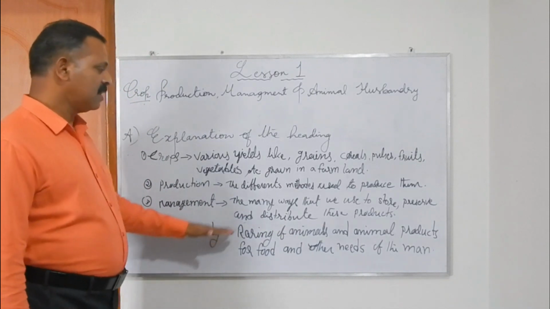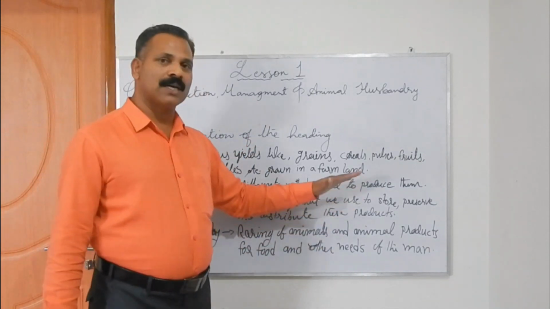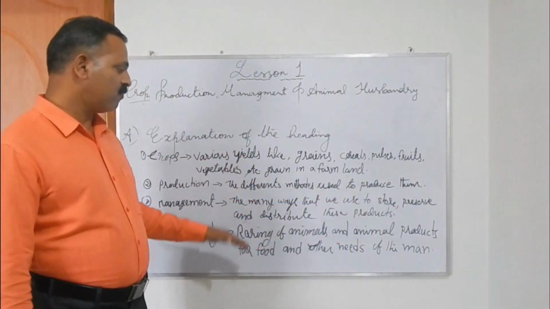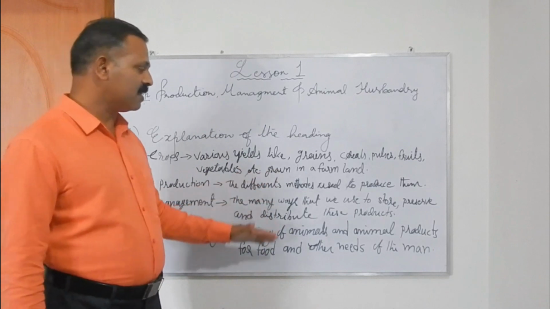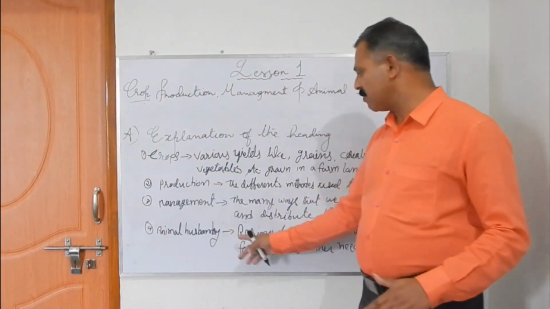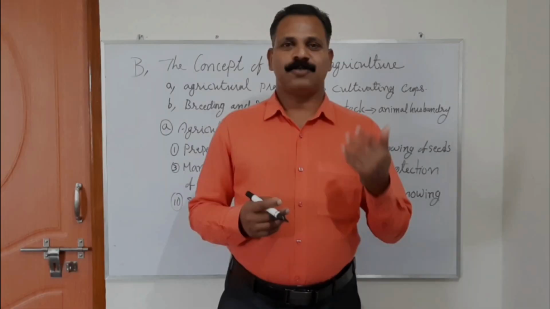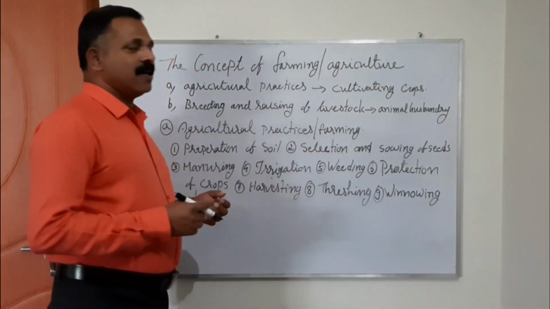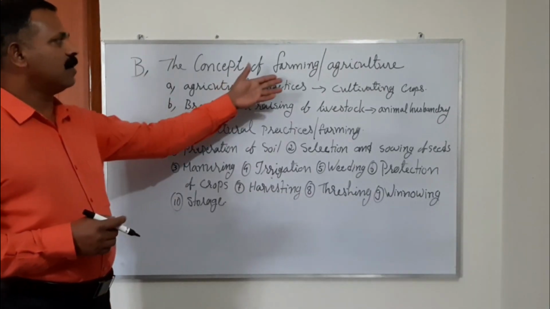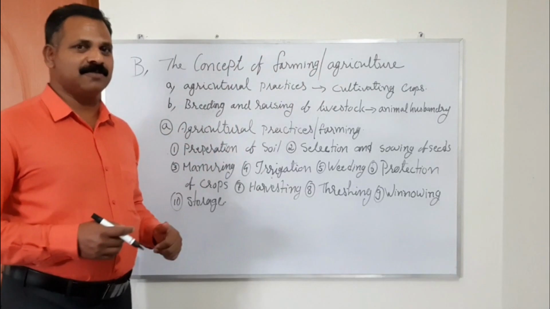The methods that are used for rearing, growing animals and animal products for our food and other needs. This particular procedure is called animal husbandry. Yes, students. Let us go back to the second point of the chapter, that is the concept of farming, agriculture.